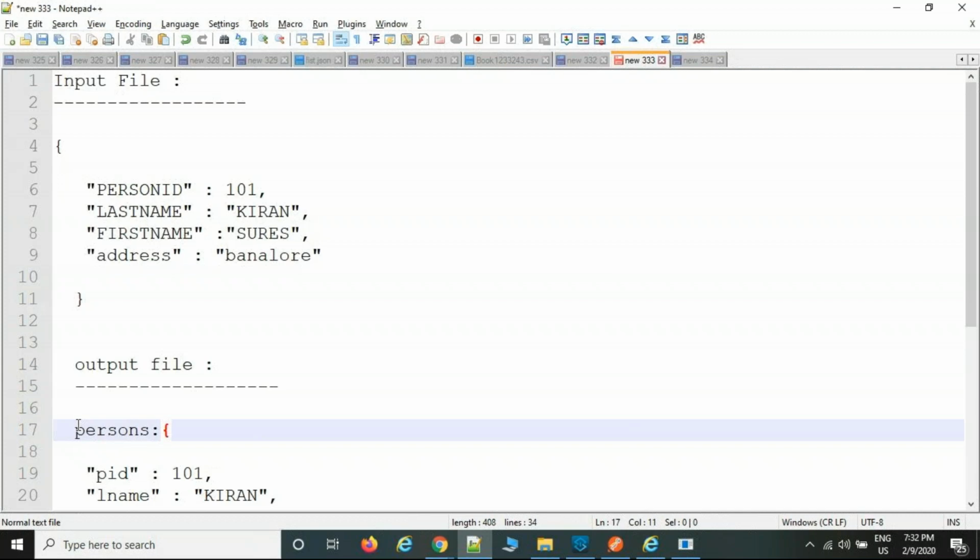Example: the source system says the file is the same, uppercase or lowercase, whatever it may be. Then we are going to convert it. Before that, they are expecting a root, but we did not receive any root element, while the target system needs the file with a root element. Then we append the root element before sharing the file to the target.